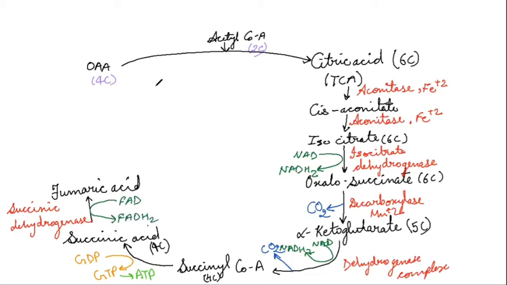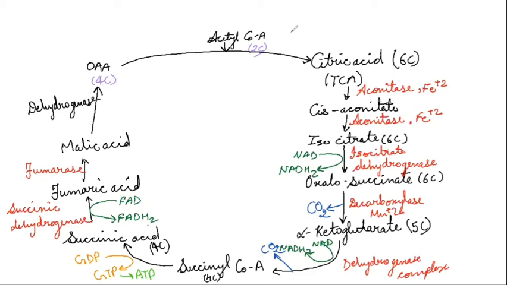This fumaric acid will now convert into malate or malic acid. And this conversion is done in the presence of the enzyme fumarase. Malic acid will again convert into oxaloacetic acid. And this conversion is done by the enzyme dehydrogenase.